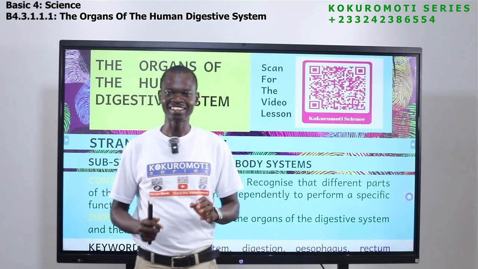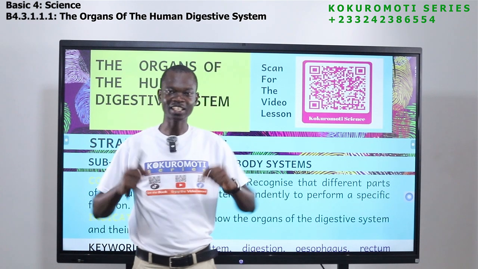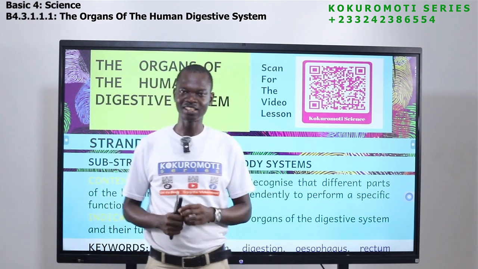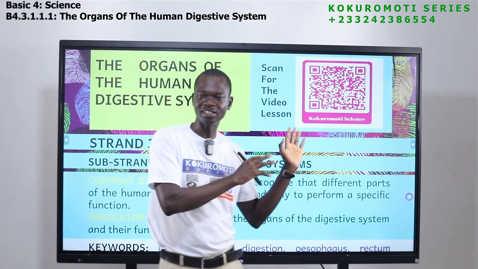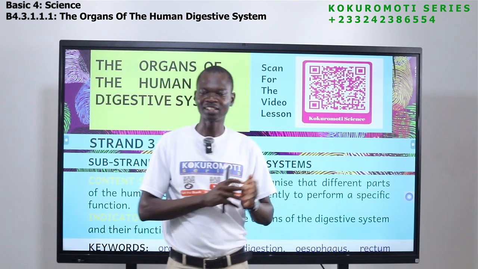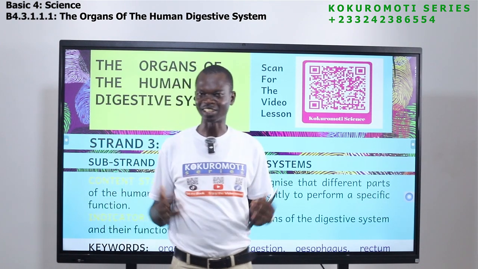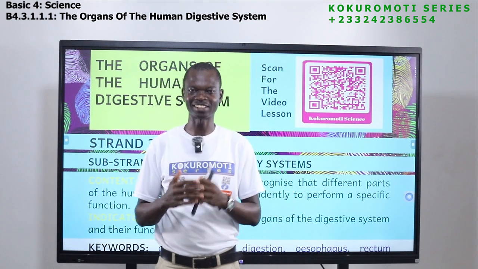So after this lesson, even if they give you BECE or WASSCE questions on this topic, you get 100 over 100, 10 over 10. I mean, you score everything, you get everything correct, right?